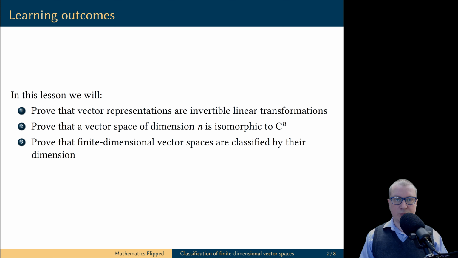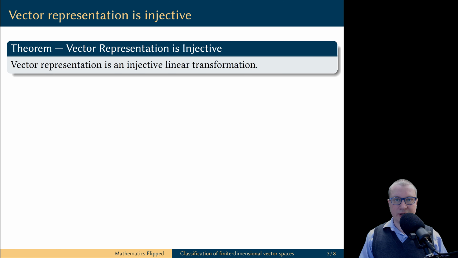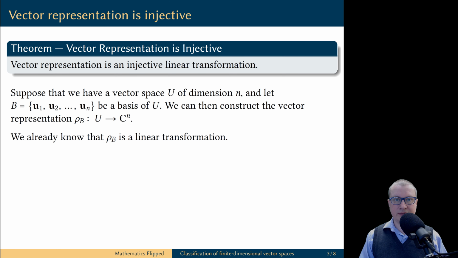In this lesson we will prove that vector representations are invertible linear transformations, prove that a vector space of dimension n is isomorphic to Cn, and prove that all finite dimensional vector spaces are classified by their dimension. Let's get started. First, let's prove that vector representation is an injective linear transformation.